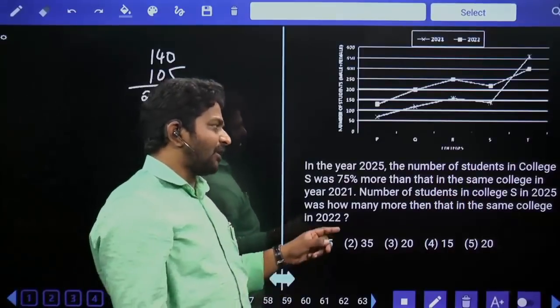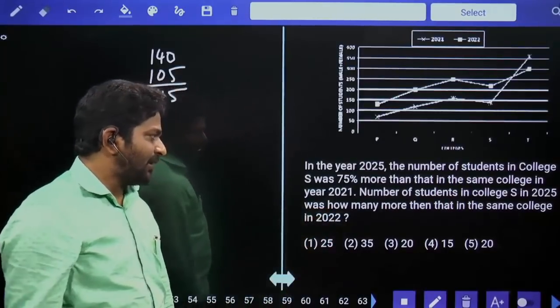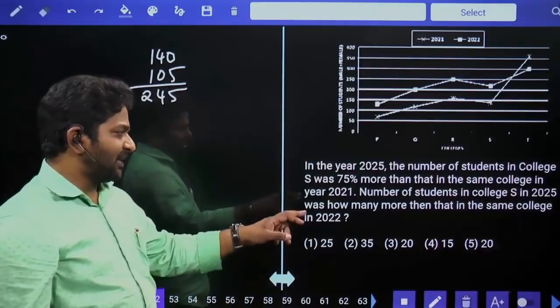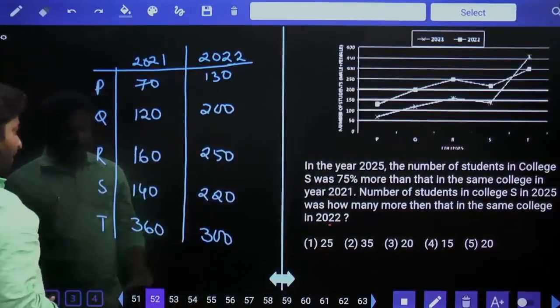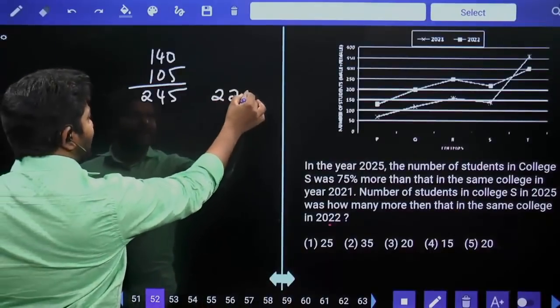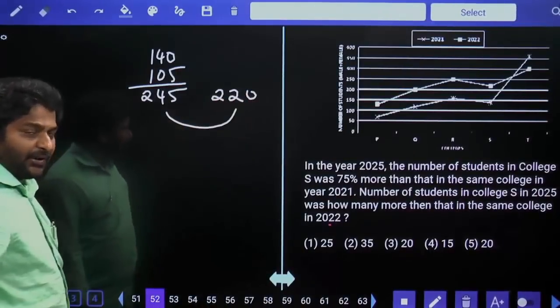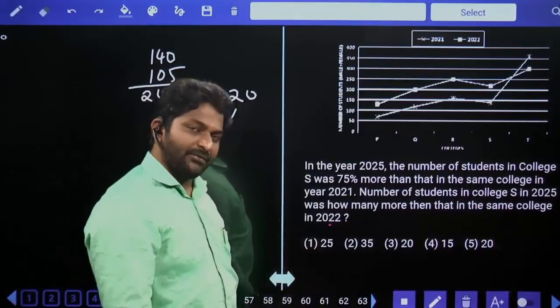The number of students in college S in 2025 was how many more than in the same college in 2022? In 2022 we have 220 people. Now we were asked to calculate the difference between 245 and 220, that is equal to 25. The first option is our answer.